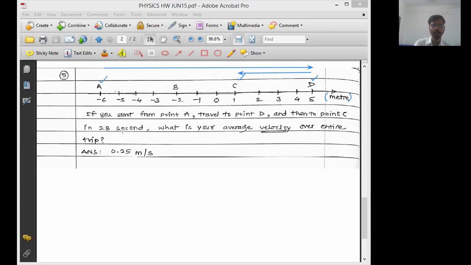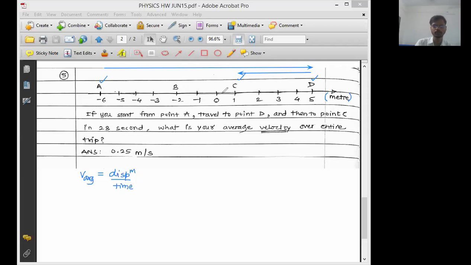In 28 seconds, what is your average velocity? Not average speed. Average velocity over the entire trip. Now here we want to find out average velocity and not average speed. Average speed is total distance traveled upon total time taken. But here we want average velocity. So for average velocity, which formula will we use? We will use displacement upon time.